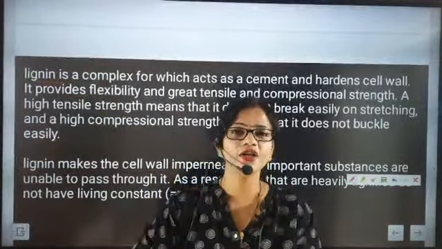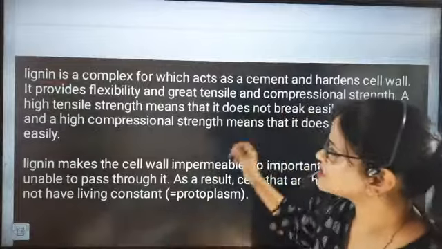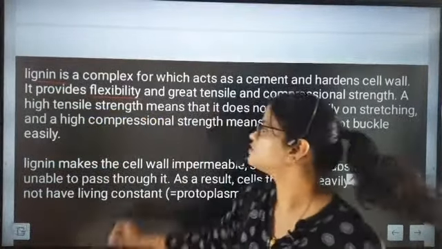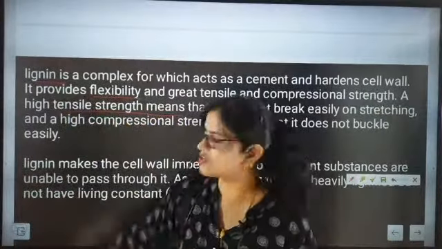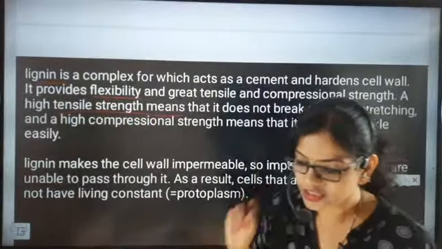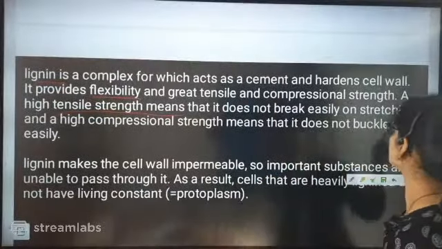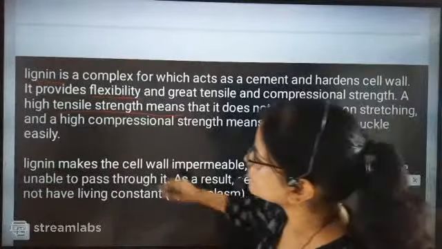Why? Because something inside it is providing not only flexibility but also tensile strength and compressional strength.